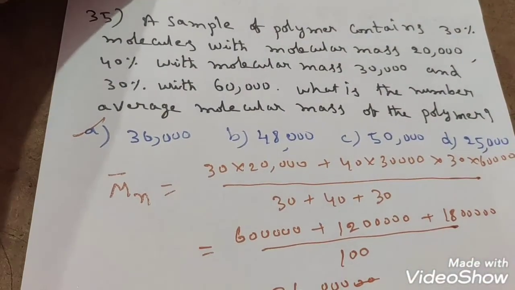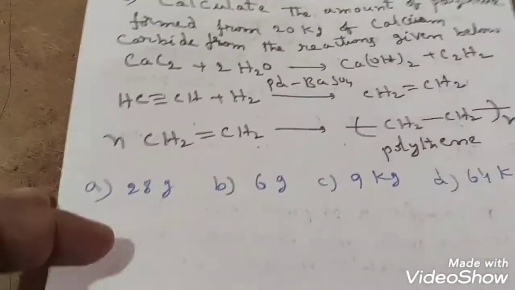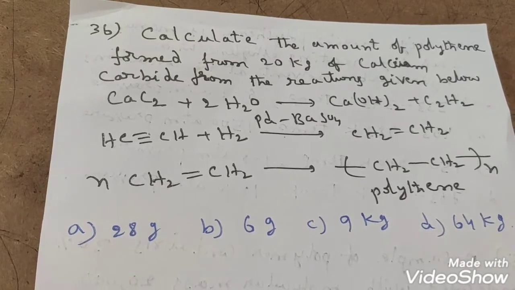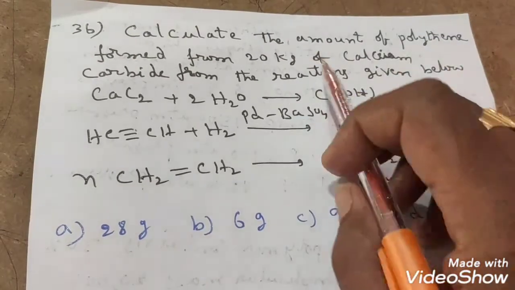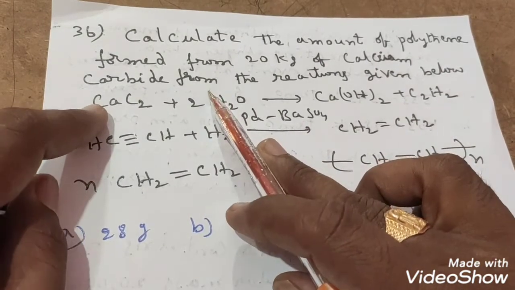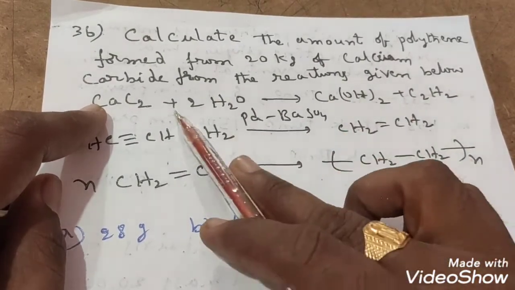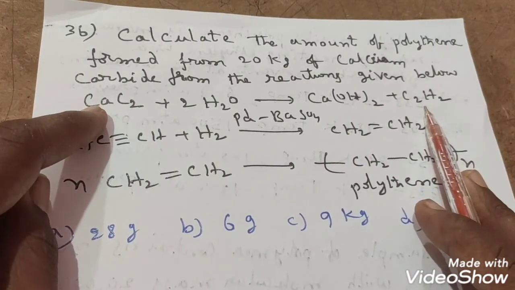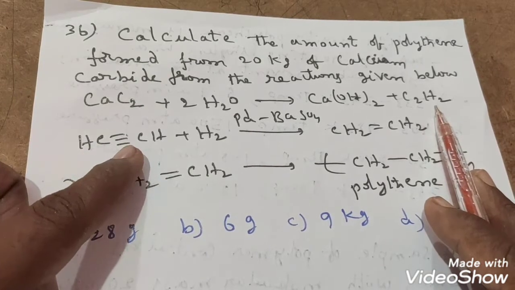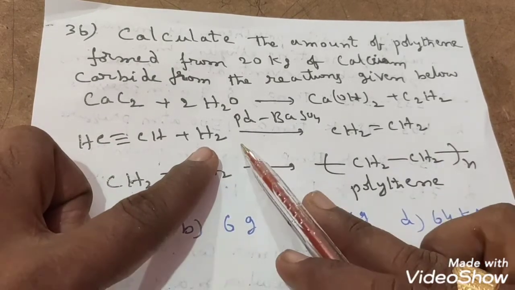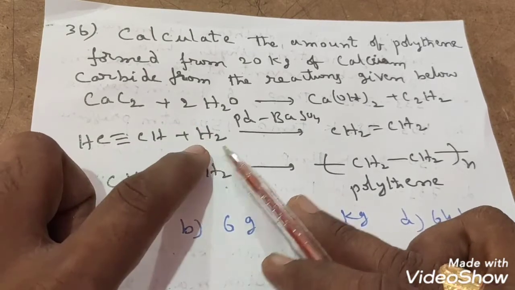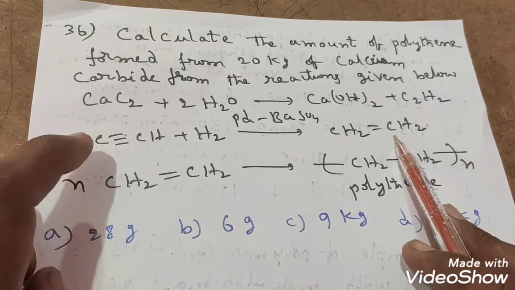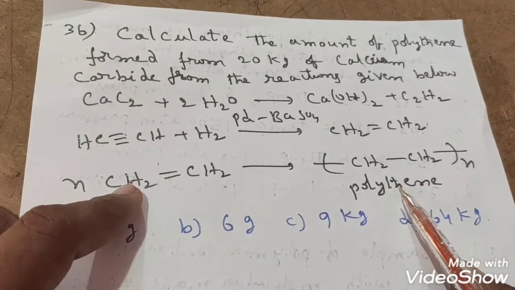A option is correct. The last question in this topic I am going to explain: calculate the amount of polythene formed from 20 kilograms of calcium carbide, CaC2, from the reactions given below. From calcium carbide you get acetylene, C2H2, CH triple bond CH. On reduction with palladium barium sulfate catalyst, you get ethylene. This ethylene undergoes polymerization and produces polythene.